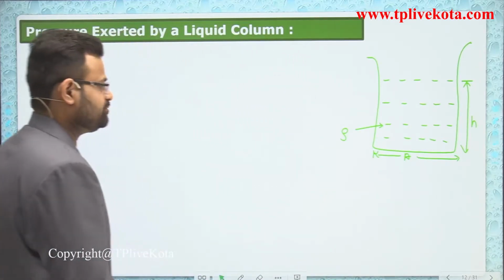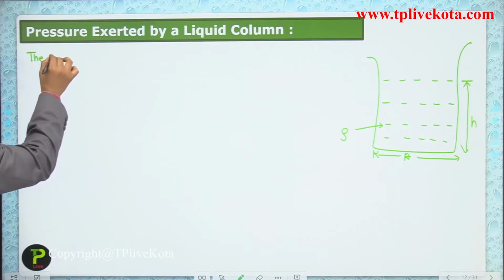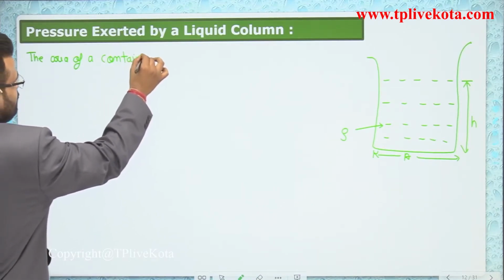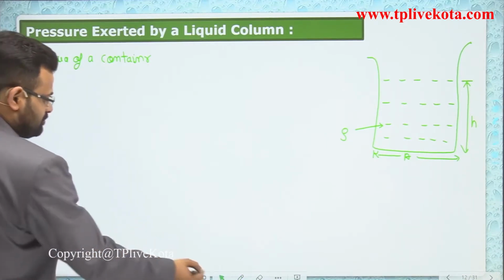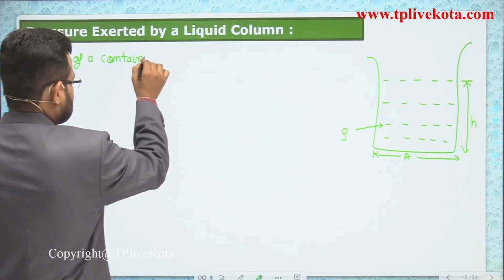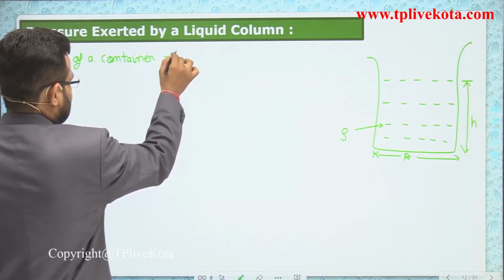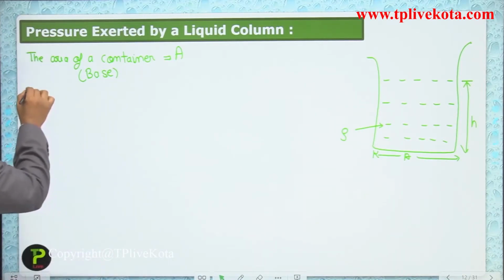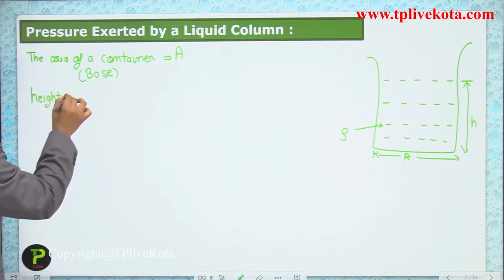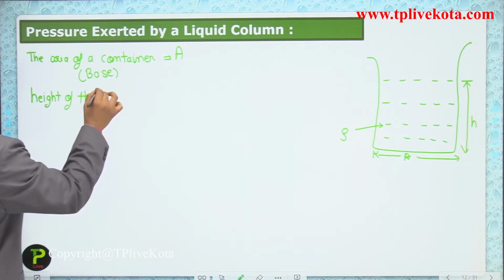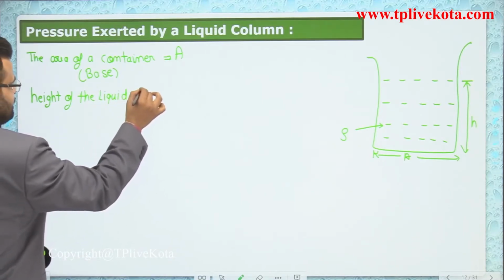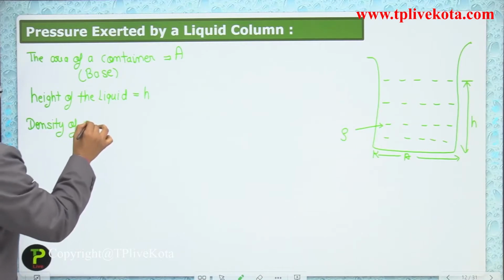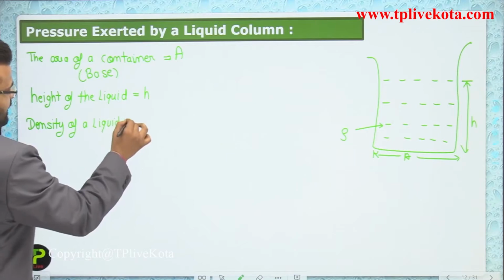So first of all we write these things: the area of the container, or the base area, is capital A; the height of the liquid filled in that container is h; and the density of the liquid we consider as rho.